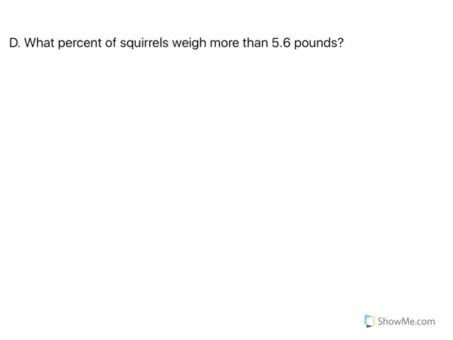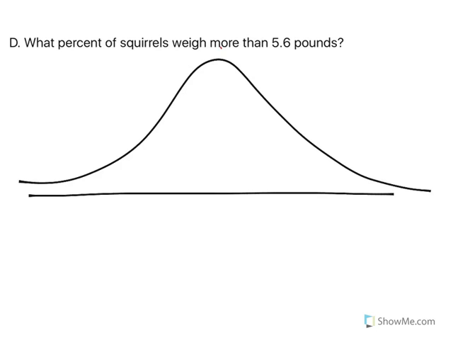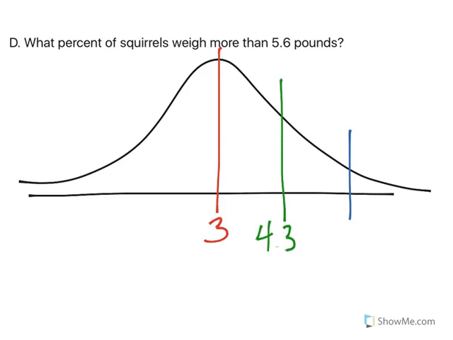And last but not least, what percent of squirrels weigh more than 5.6 pounds? Well, 5.6 is one we haven't gotten to yet, so let's go ahead and get a curve going. We've got the mean in the middle. And now I know 5.6 is greater than that, so I'm going to add a standard deviation. So 3 plus 1.3 gives me 4.3. I'm going to add another standard deviation. So 4.3 plus 1.3 is 5.6, and now I'm there. And it says more than 5.6, so I'm looking for this orange shaded region here.